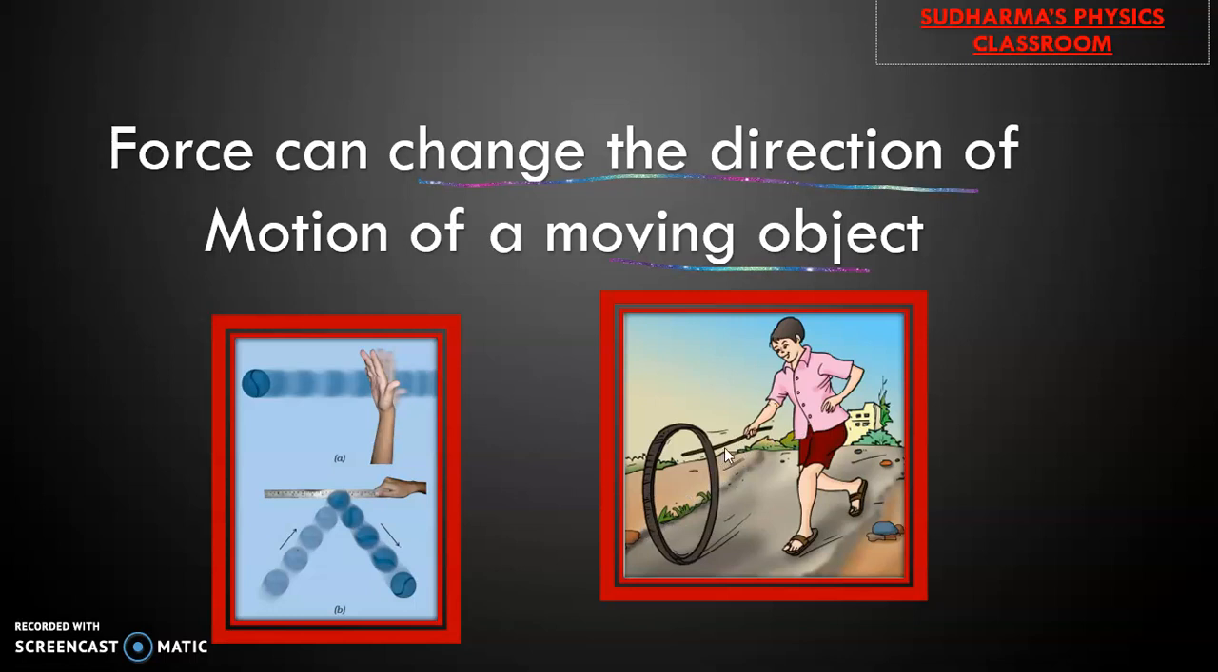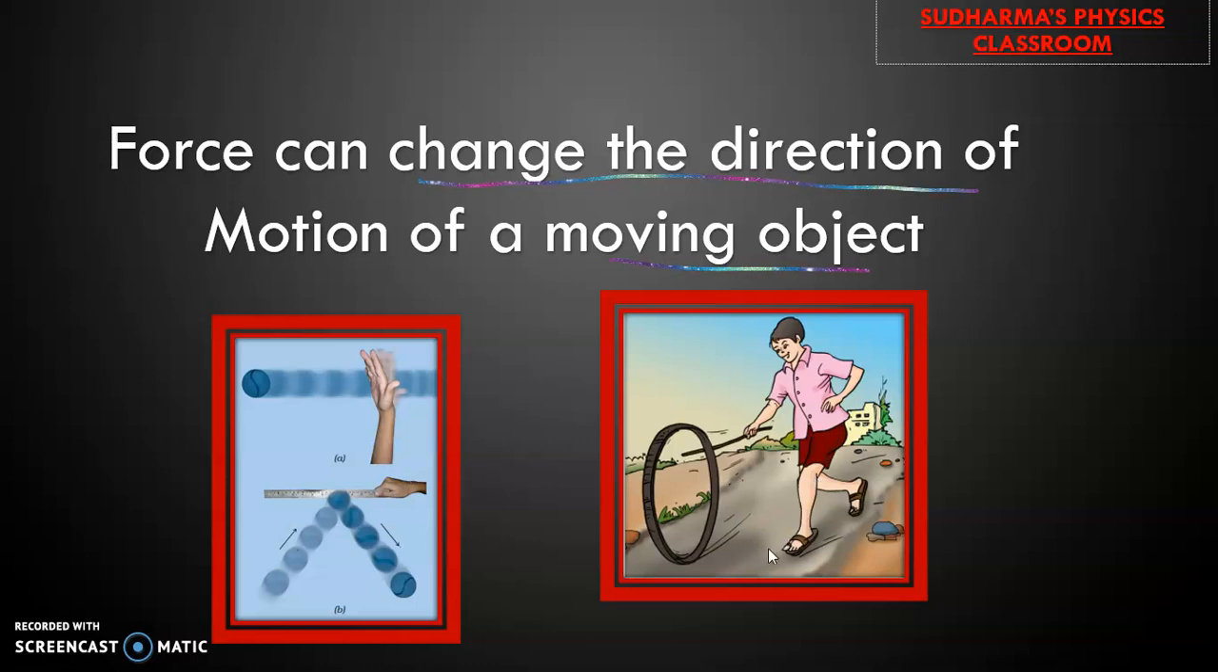Okay, so he is applying a force on this ring or the wheel, and he is changing the direction of motion. Here, the case of a ball. The ball hits that material, and after that, the direction of motion of the ball changed. So, this is another important effect of force. Force can change the direction of motion of a moving object.